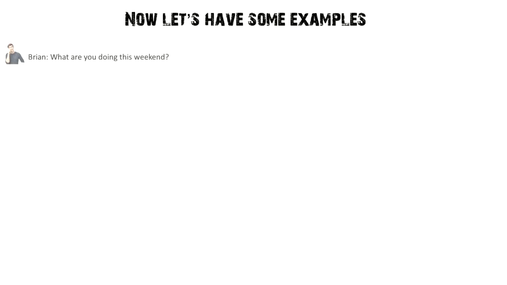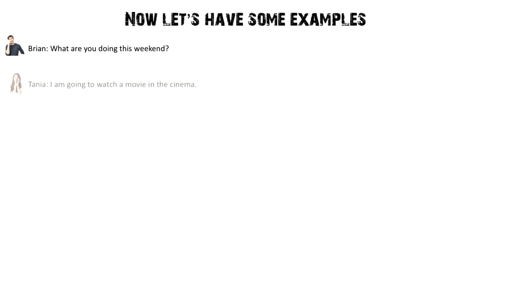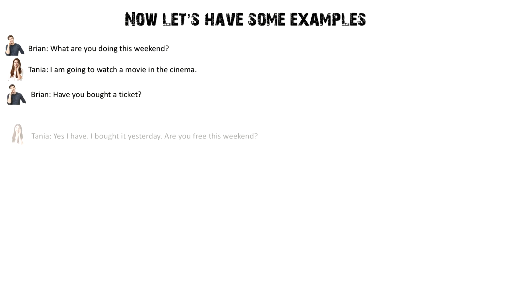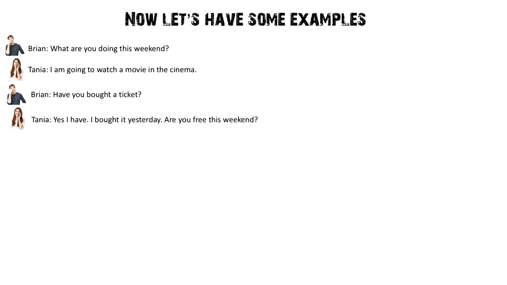Okay, we have more examples. From these conversations, I ask you to understand really well the conversation between Brian and Tanya. Brian: What are you doing this weekend? Tanya said, I'm going to watch a movie in the cinema. Have you bought a ticket? Tanya said, yes, I have. I bought it yesterday. Are you free this weekend? Okay, you see that Tanya used be going to at the second line from the conversation.